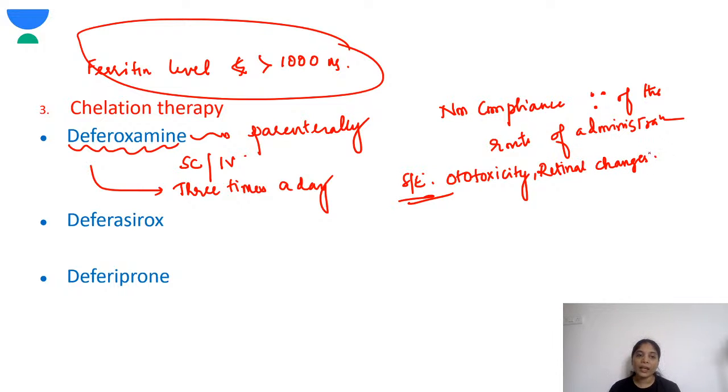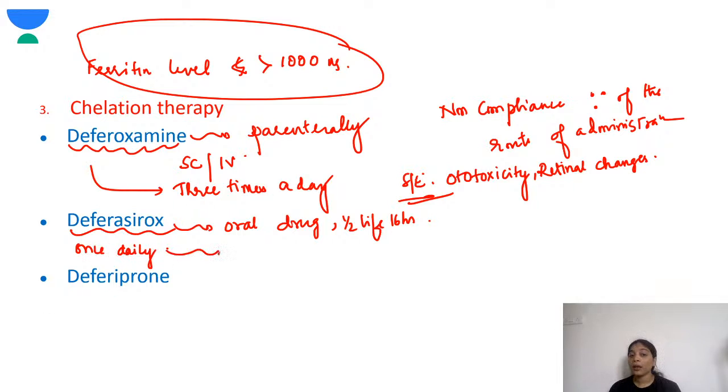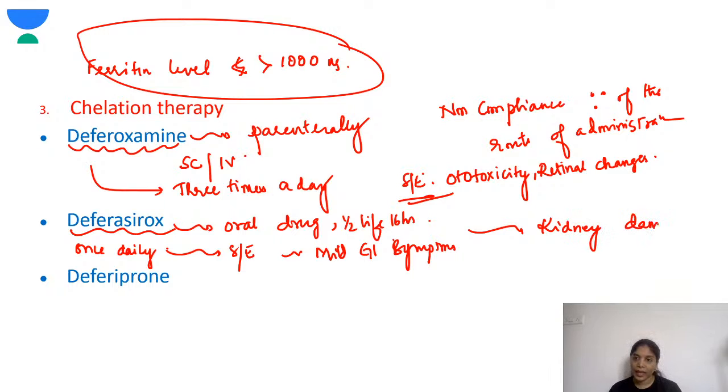Next, coming to the next drug, that is deferasirox. This is an oral drug. It has a half-life of 16 hours and can be given once daily. Here the side effects are certain mild gastrointestinal irritation or symptoms. But one major thing about deferasirox is these patients can have kidney damage.